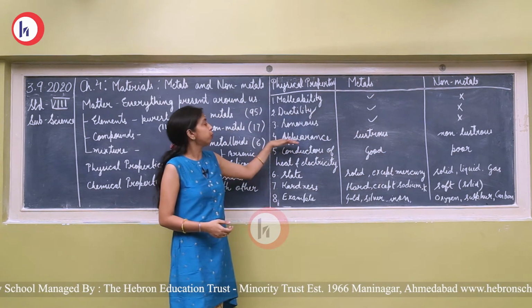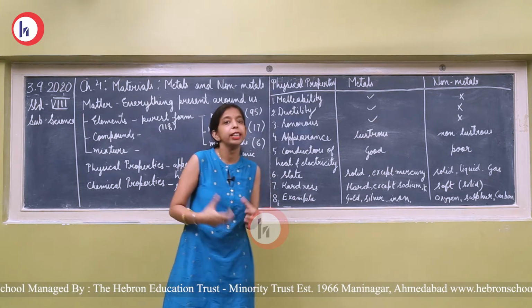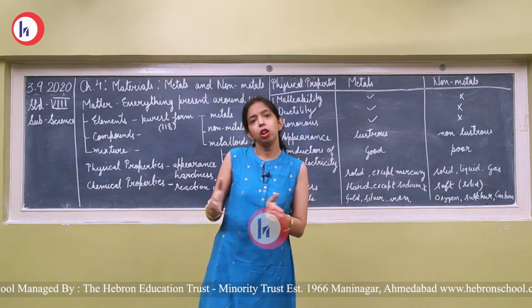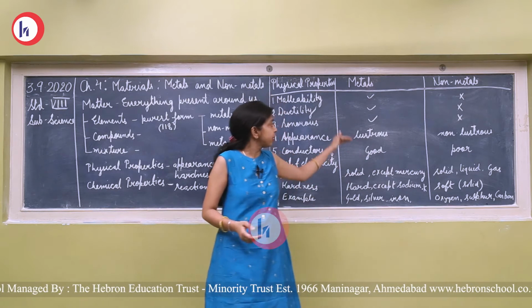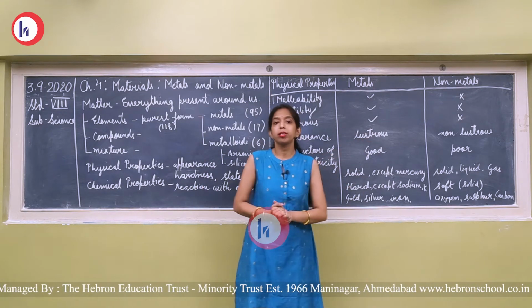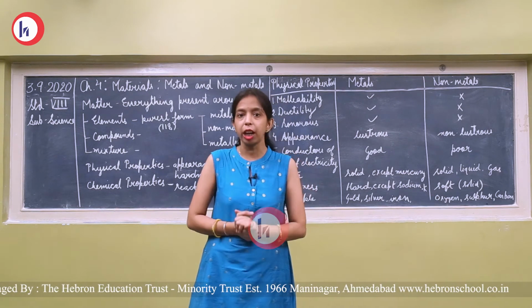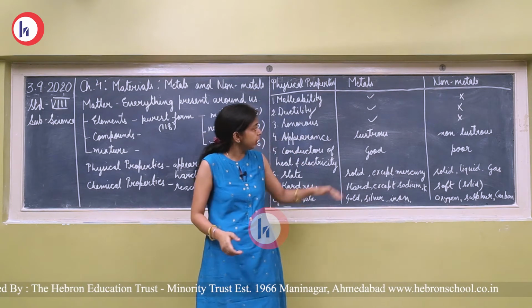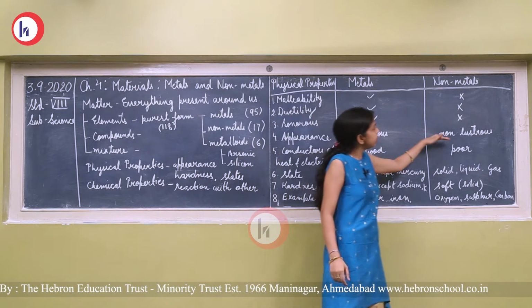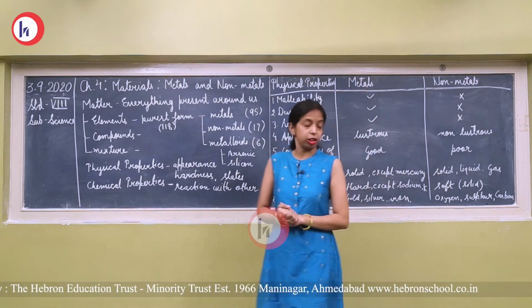Now the next property is appearance, how they look, shining or non-shining. So metals are lustrous. Lustrous means shining. Metals appear shining, and this shining is known as lustrous, and non-metals are non-lustrous.